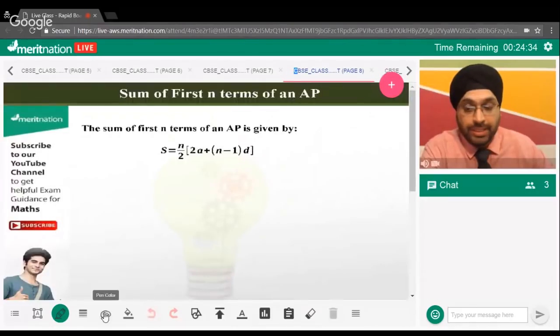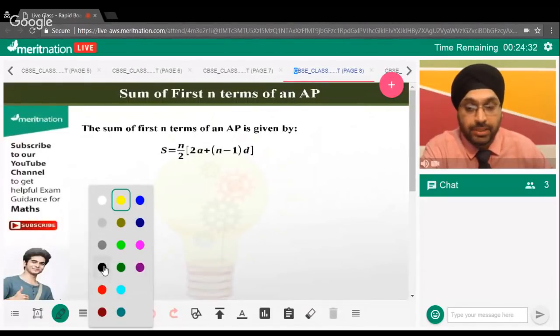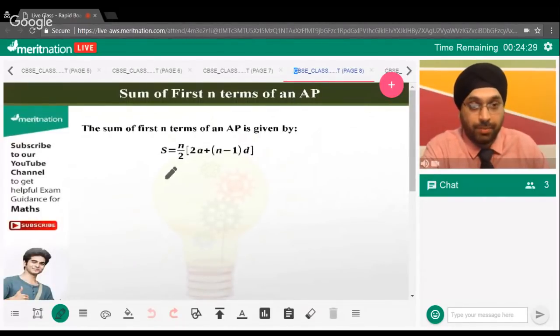Okay. Now, guys, let's discuss the formula. I hope you guys must be clear about this formula. So, guys, let's discuss it very clearly. Let's say if we want to find the sum of the first n terms of an AP, we have the formula. The sum of the first n terms of an AP is given by S equals n by 2 into brackets, 2a plus parenthesis n minus 1 into d. So that's the formula for the sum of n terms of an AP. Great. So guys, let's move forward then.